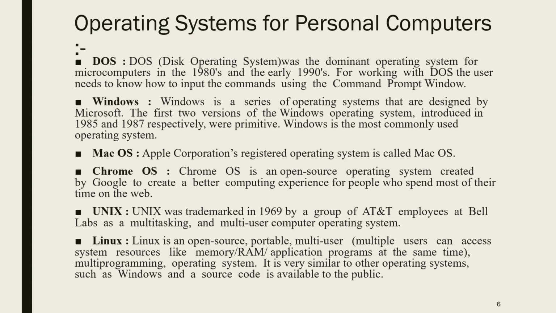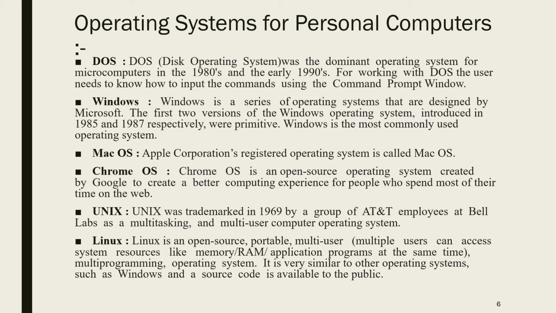Now, the Windows operating system. It is a series of operating systems designed by Microsoft. The first two versions of the Windows operating system, introduced in 1985 and 87 respectively, were primitive. Windows is the most commonly used operating system. After 87, the 95 version has come, then 98, 2000, then 2005, 2007, 10. So like that, versions are there for Windows. Then Windows Vista is one of the operating systems. Windows XP is one of the operating systems. So these are the different versions of the operating system.